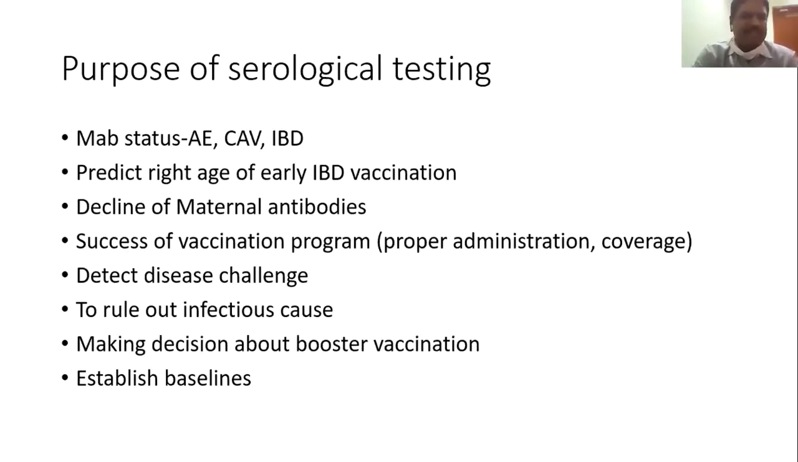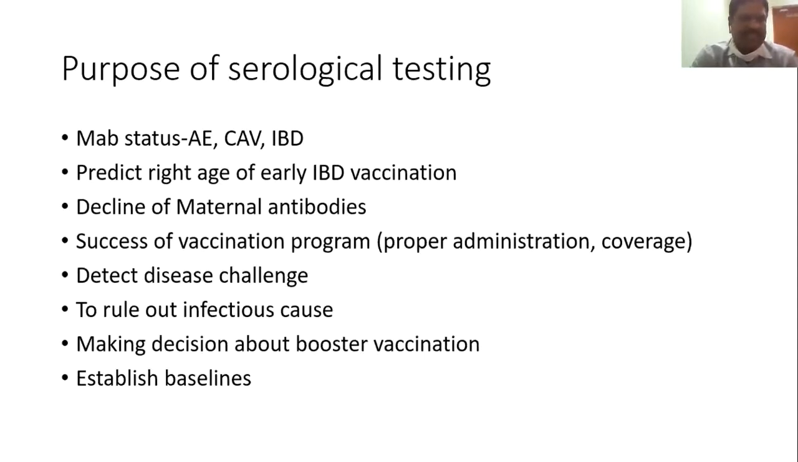What is that? You want to know maternal antibody status, for example for avian encephalomyelitis, chicken anemia or IBD. You want to predict the right age of early IBD vaccination, so you can decide the date of IBD vaccination. Then you want to know the decline of maternal antibodies in the flock. Farmers also want to see whether their vaccination program is appropriate, working well, and whether it is a success or not.